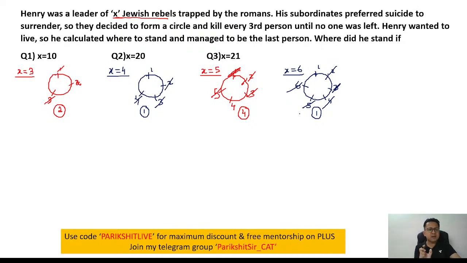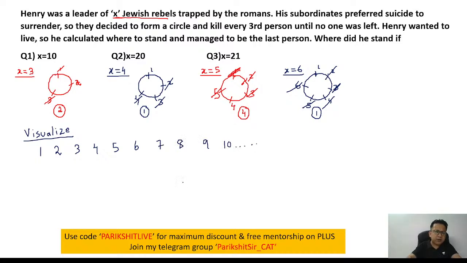The pattern here is every third person gets killed. So if you are able to visualize the scenario, let's say I have a lot of numbers. Instead of drawing a circle, I'm just putting it in a straight line, but the funda is the same. Dot, dot, dot, dot. Think about it. Every third person getting killed.